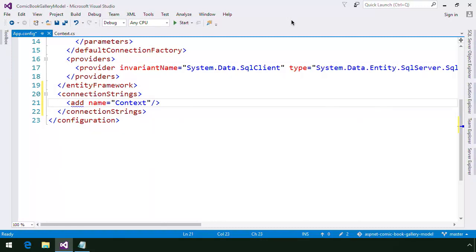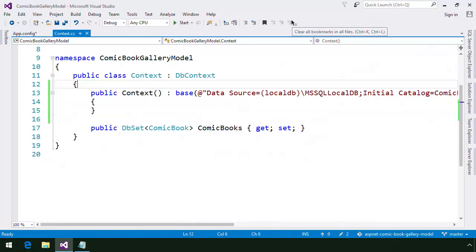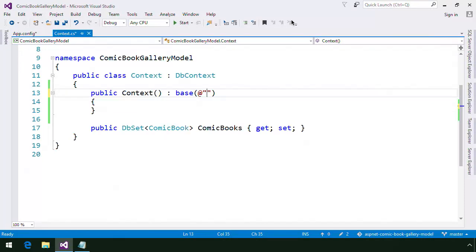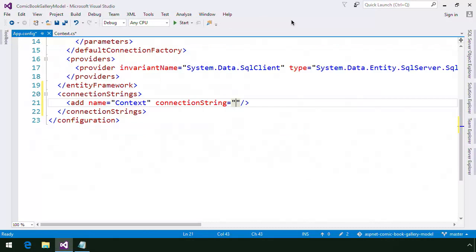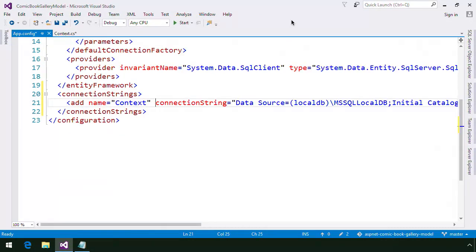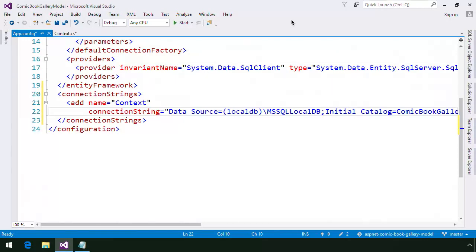Then, we'll add a connection string attribute for our connection string, which I'll cut and paste from the context class. I'll also change the database name suffix to appconfig.